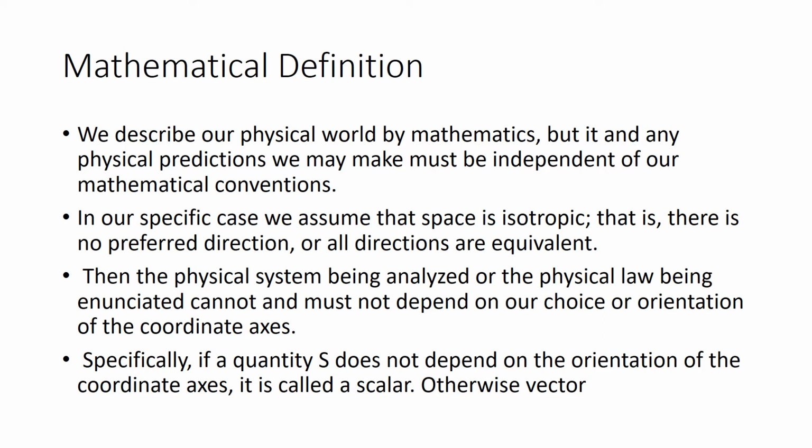We describe our physical world by mathematics, but any physical prediction we may make must be independent of our mathematical conventions. It doesn't depend upon mathematical convention. In our specific case, we assume that space is isotropic. Now, isotropic means there is no preferred direction.